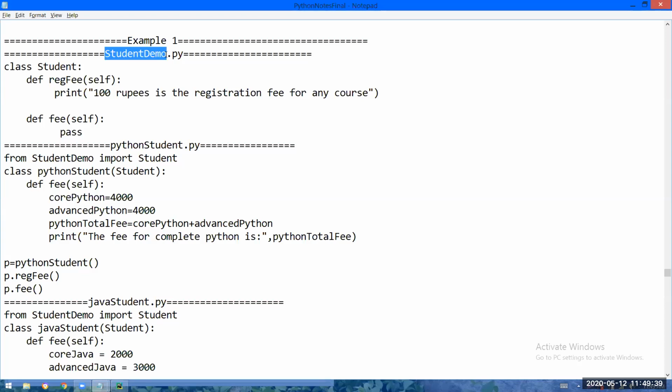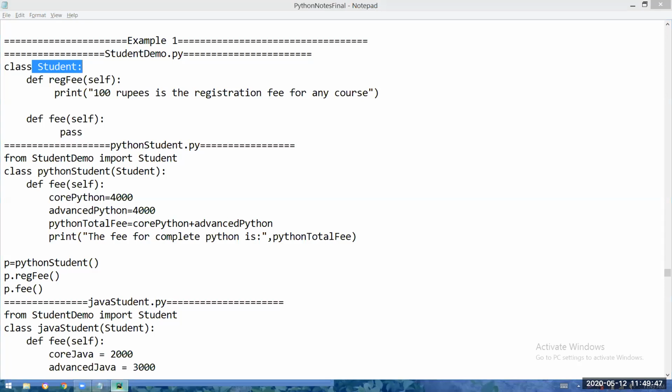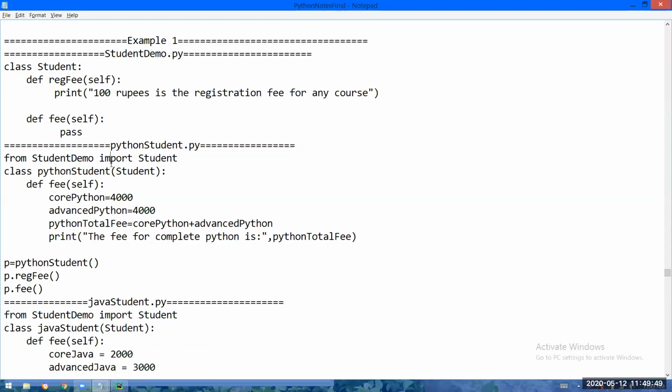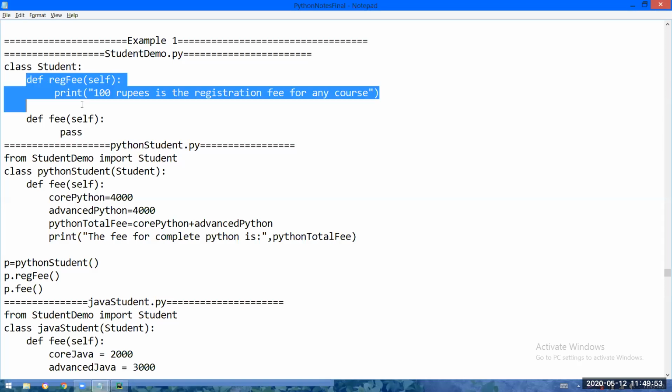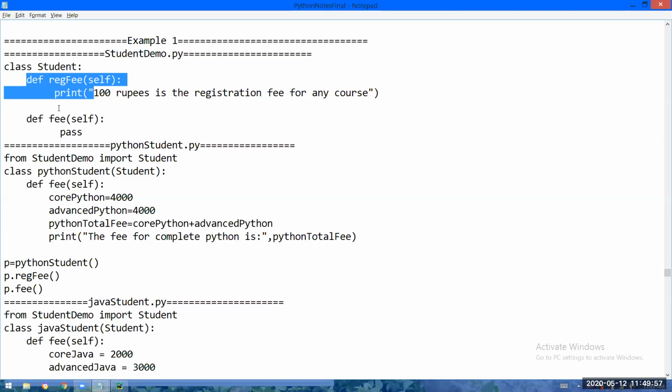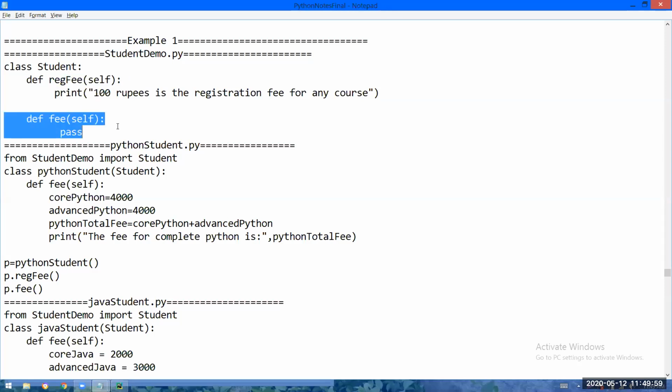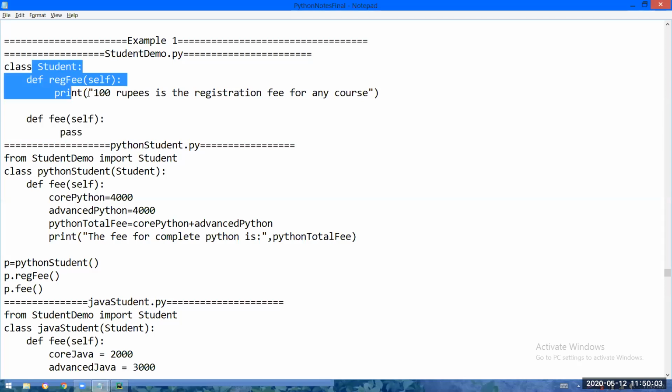We have discussed this earlier. So in the student demo module, I am taking a class student. In the student class, registration fee is common for every student, so I just kept it as a normal method. But fee is different for different students, so I just kept that as an abstract method. Okay, this is a normal one and this is an abstract one.